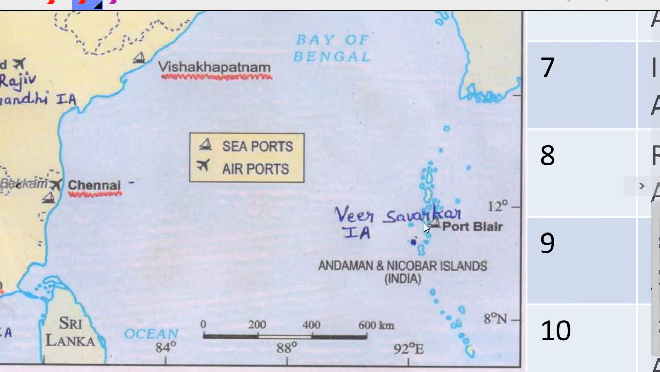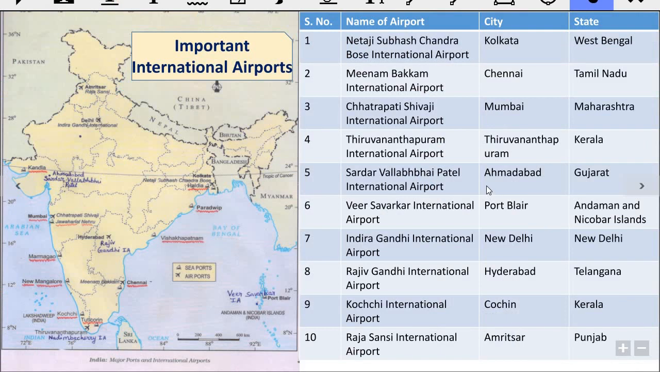Then the last one, but not the least one, is the Veer Savarkar International Airport. It is located in Port Blair, Andaman and Nicobar Islands. Where is it located? In the Andaman and Nicobar Islands, Port Blair. You can see this ship again because it is a common place for a port and an airport. So you have to learn this place for Veer Savarkar International Airport. Okay. So with this we have completed all the important international airports.